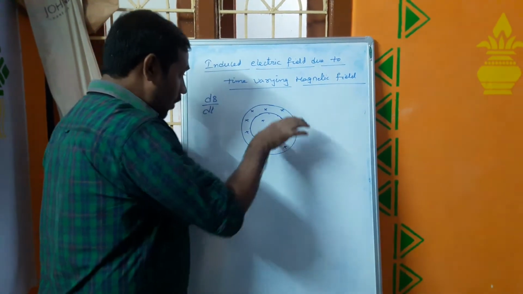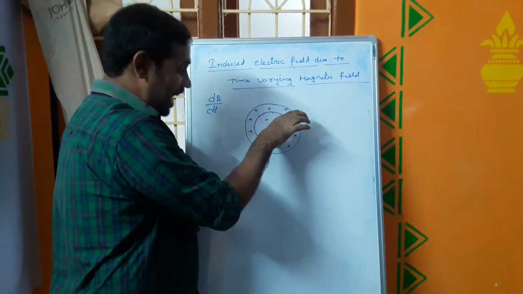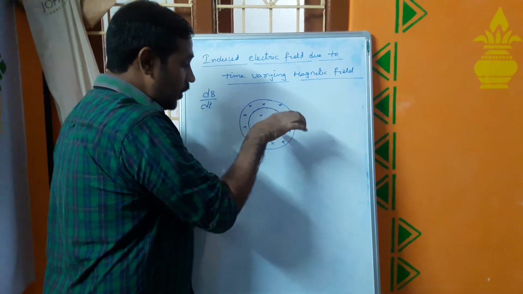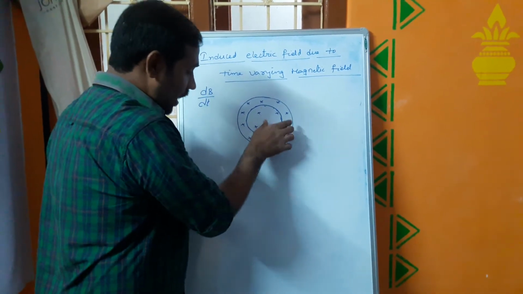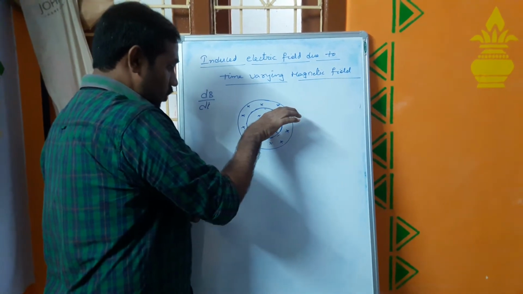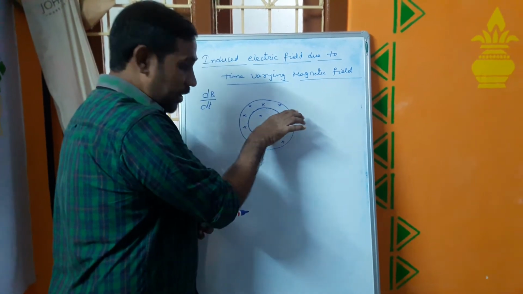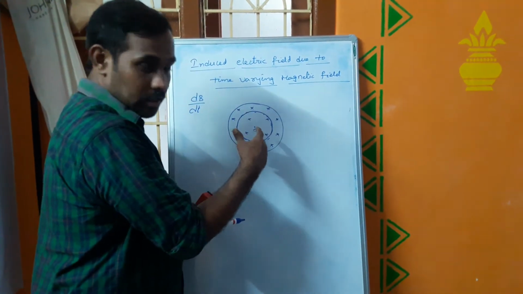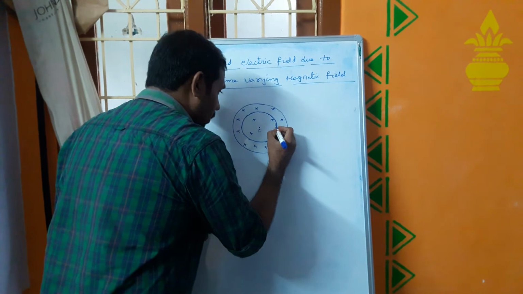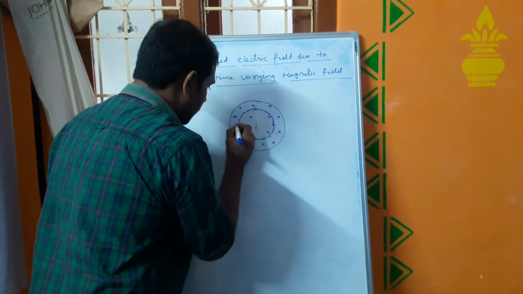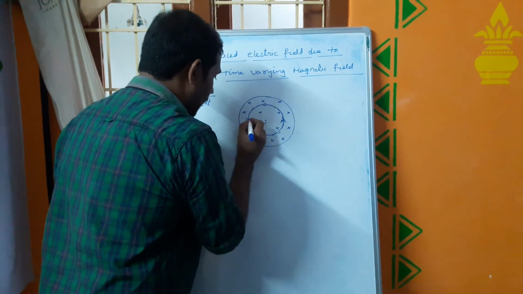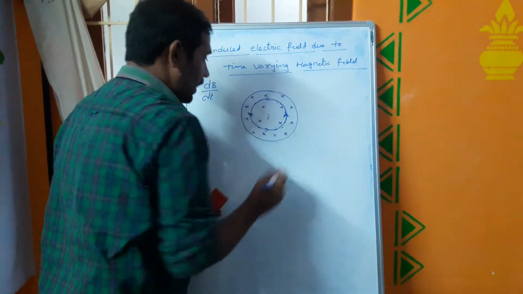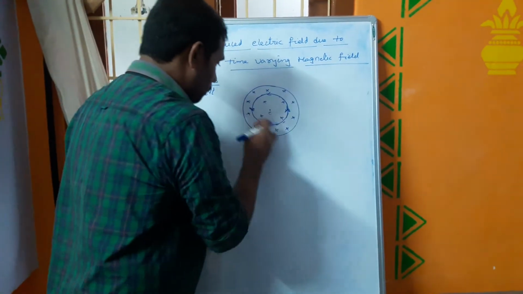The direction of induced EMF is given by Lenz's law. So if your magnetic field is increasing, the EMF induced will oppose it. Clear? That's why the direction of induced EMF will be this direction. This is the direction of the electric field lines, and these electric field lines form closed loops.